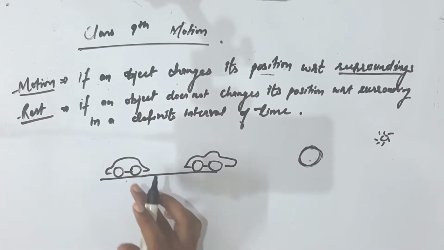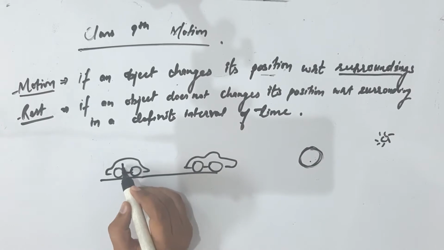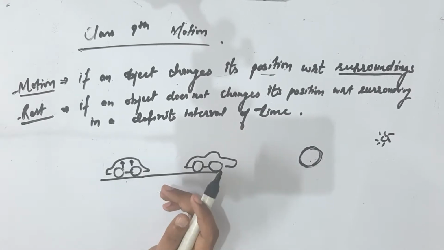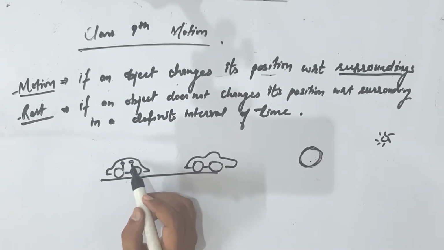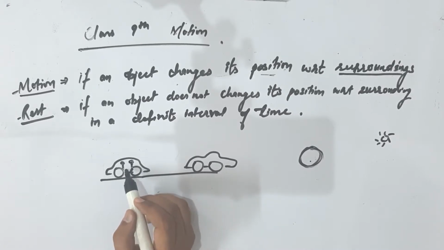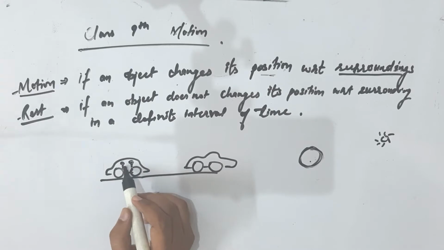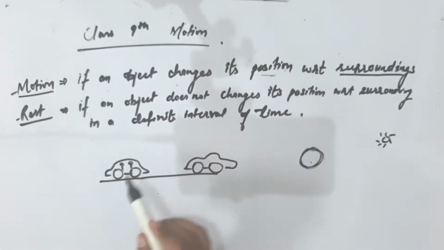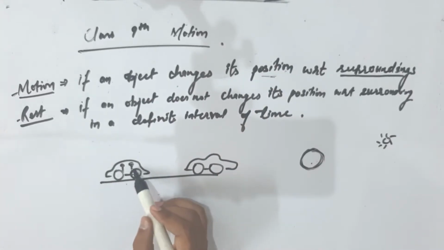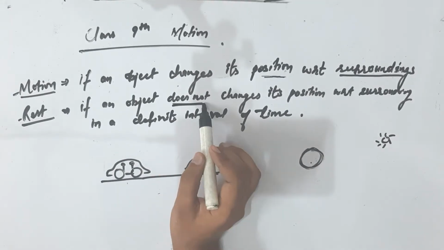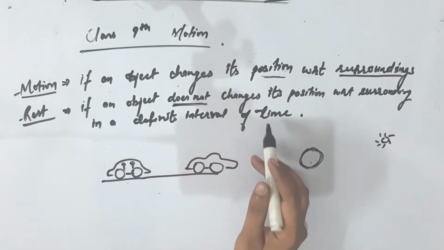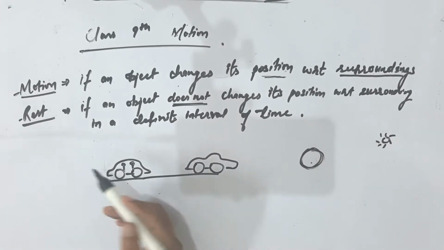Like one car is there, and you are sitting with your friend in the car. So is the car in motion or at rest? If you are comparing with respect to your friend, you are at rest. Even though the car is moving, the position of the two objects, you and your friend, is not changing. If it is not changing with respect to the surrounding, then it is called rest.